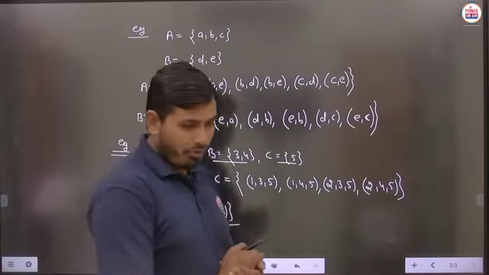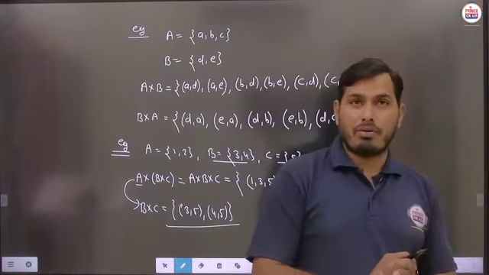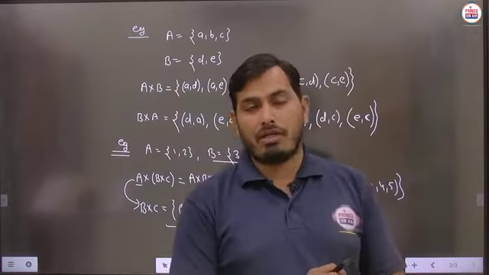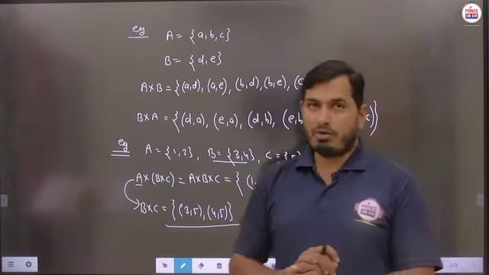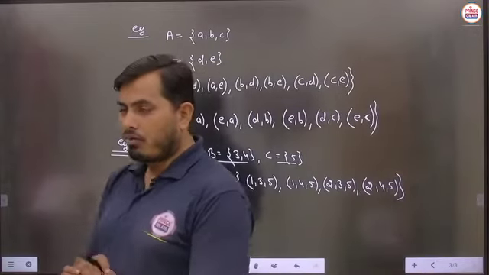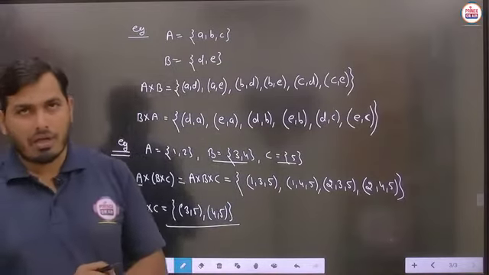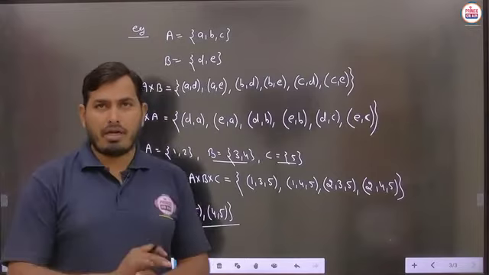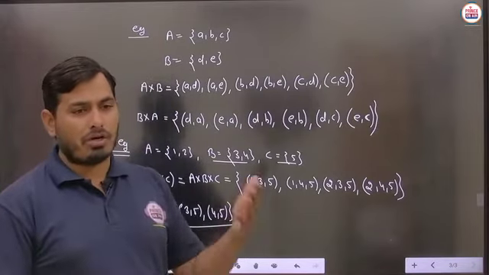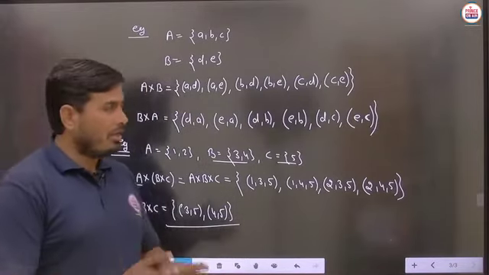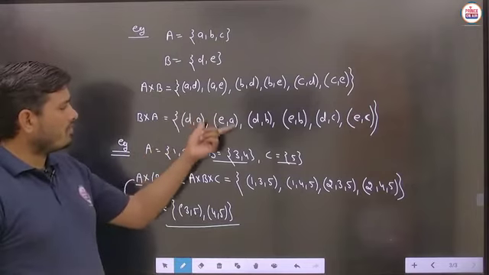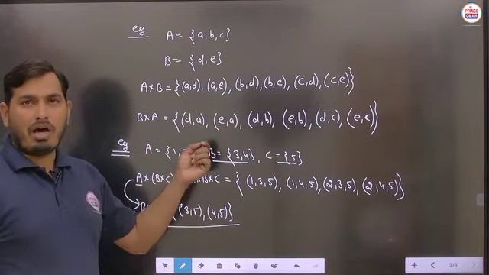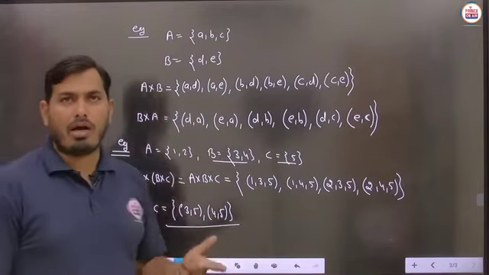Now the very important thing, sometime the Cartesian product is to be written in the roster form as well as the set builder form, because these 2 types of forms, student, we have already discussed in the sets theory, how the roster form is to be defined and how the set builder form is to be defined. So basically the forms we are defining in these examples are known as the roster form of the Cartesian product.